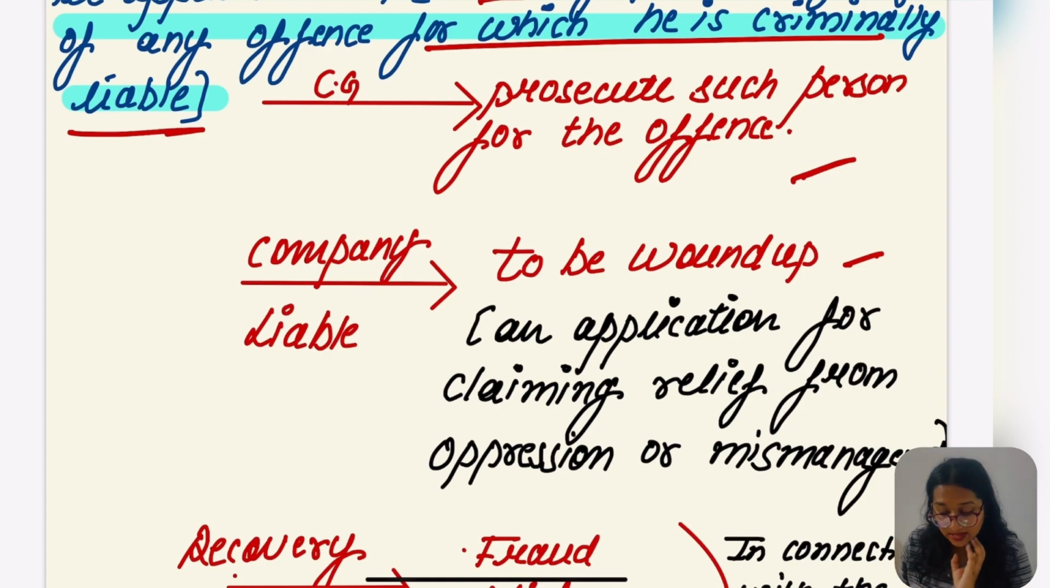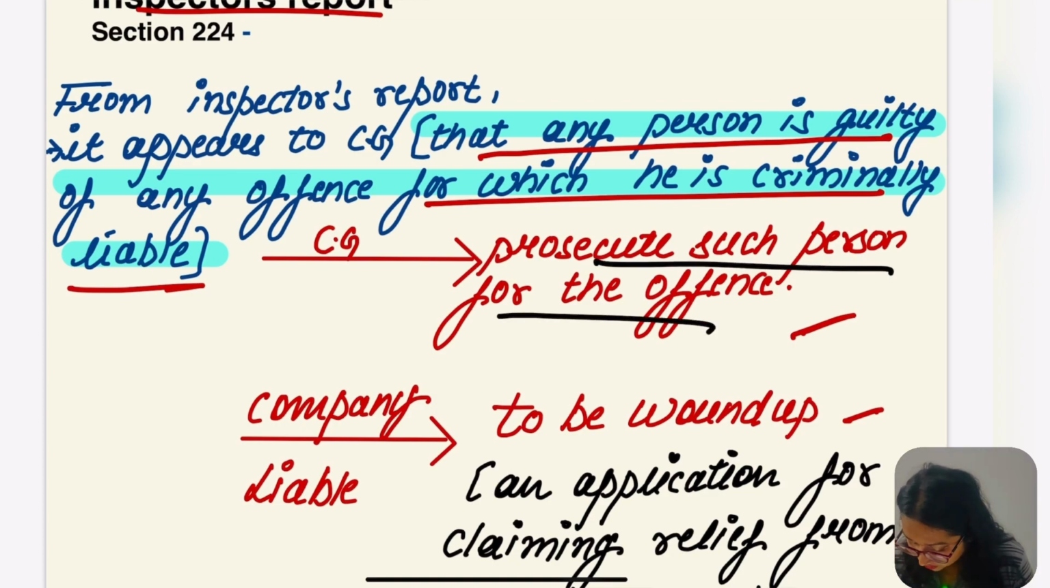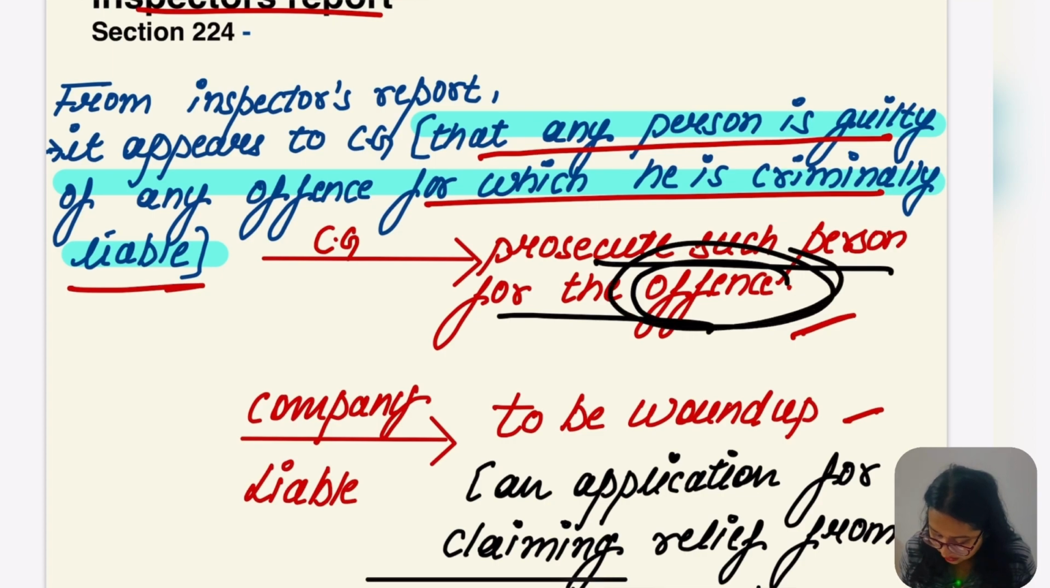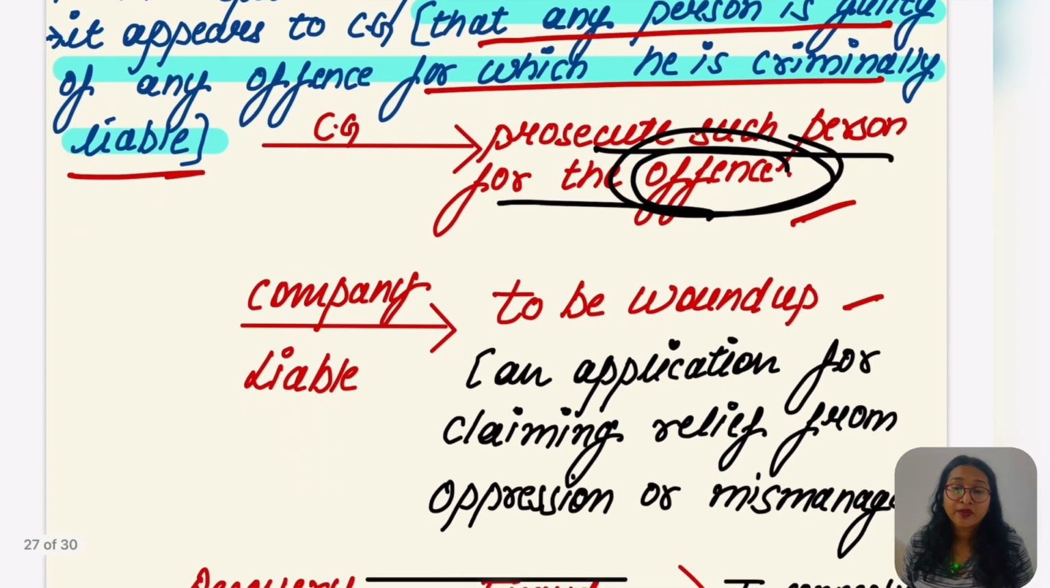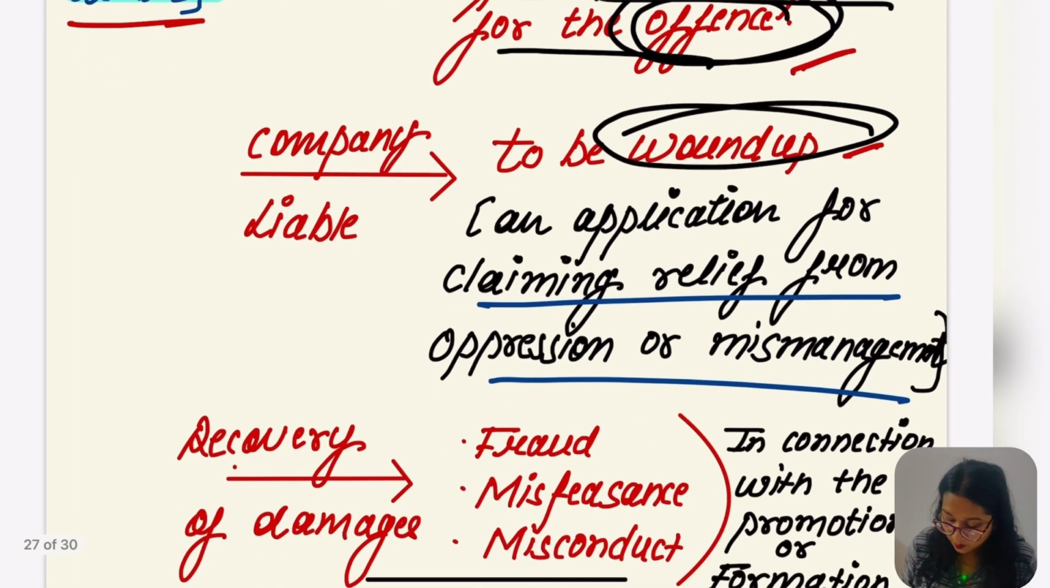So first, the CG would prosecute such person who was actually engaged, who is actually guilty of any offense, who is criminally liable for that act. In that case the CG will prosecute such person for the offense. Hope this part was clear. Second, the company would be liable to be wound up, on an application claiming relief from oppression and mismanagement. In this case only, the company would be liable to be wound up.